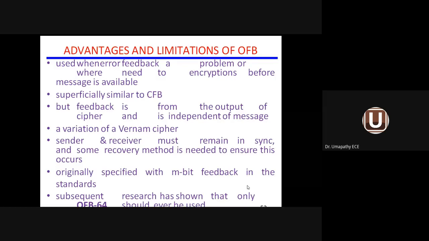Advantages and limitations of output feedback, OFB. Similar to cipher feedback, CFB. So whenever there is a problem, or a need for encryption before the message is available. So whenever you come across any error in the feedback or the output of one block before feeding to another block, this method of operation is more reliable for finding out the error. A variation of the Vernam cipher, originally specified with M-bit feedback in the standard.